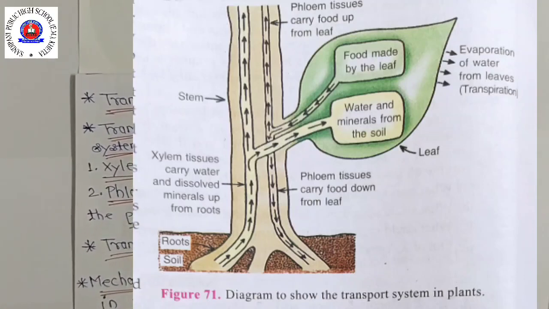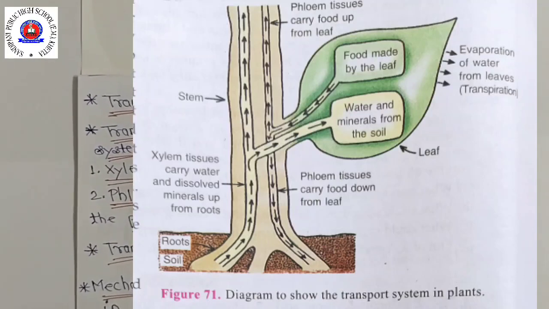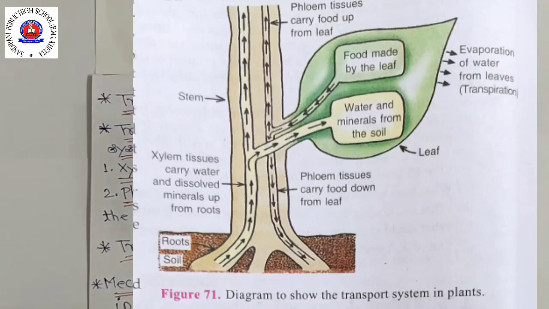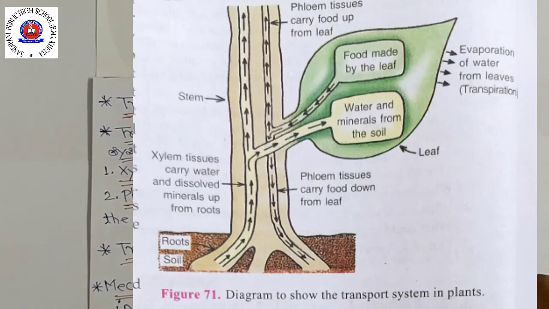So the plants have two types of conducting tissues called the xylem and phloem. The xylem tissues carry water and minerals whereas phloem tissue carry the food prepared by the plant. So what does xylem carry? Water and minerals. And what does phloem carry? Food prepared by the plant.